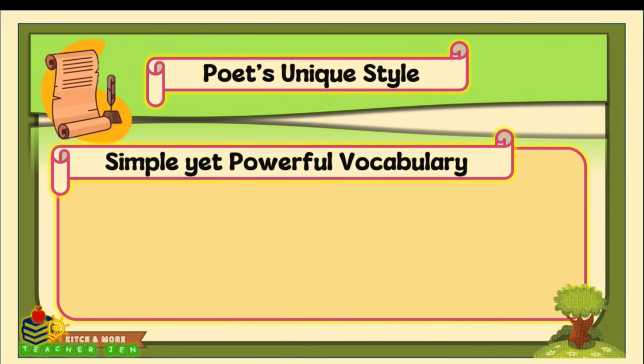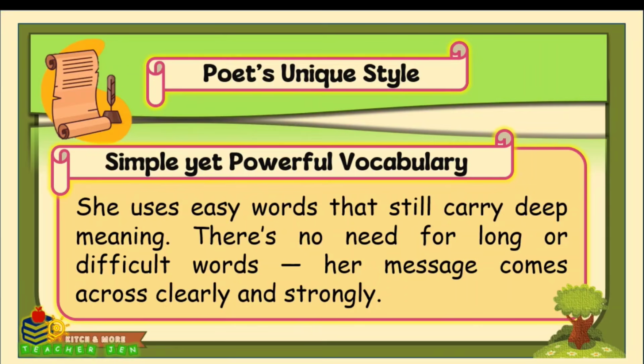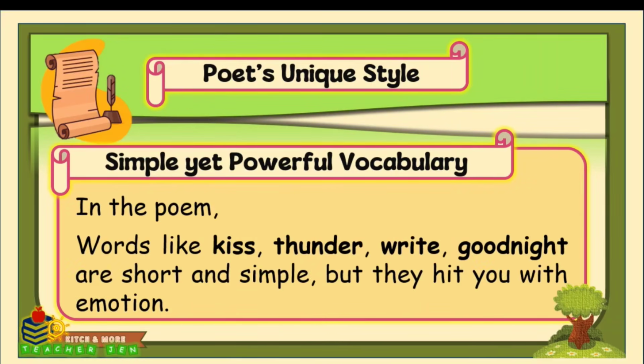Another poet's unique style is simple yet powerful vocabulary. She uses easy words that still carry deep meaning. There's no need for long or difficult words. Her message comes across clearly and strongly. In the poem, words like kiss, thunder, right, goodnight are short and simple, but they hit you with emotion. Why does it matter? Even younger readers can understand her words and still feel the weight of what she's saying.